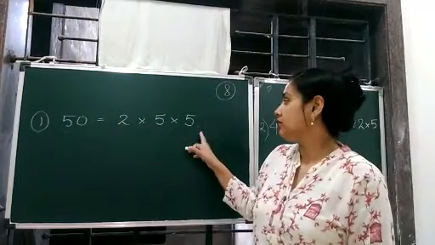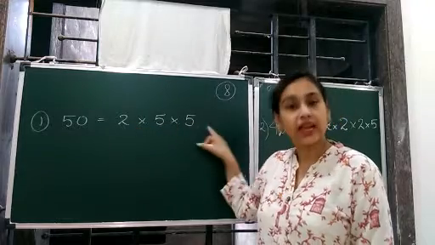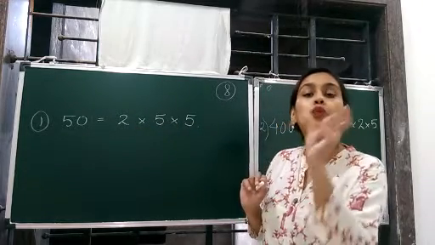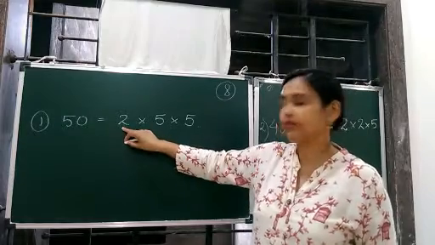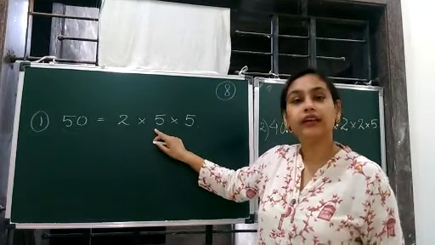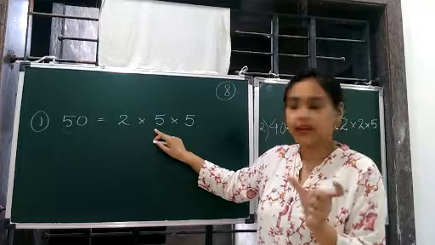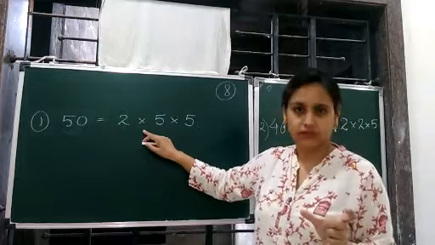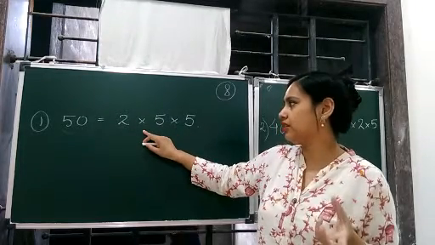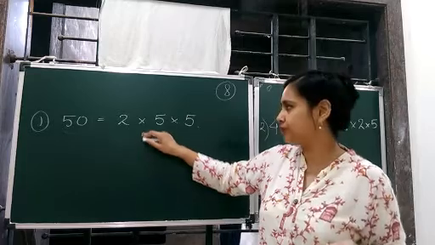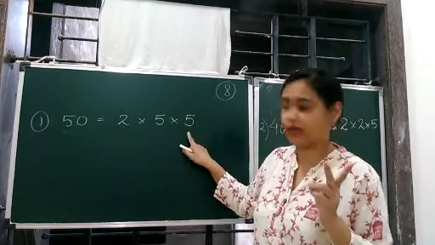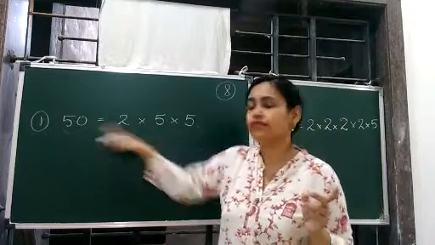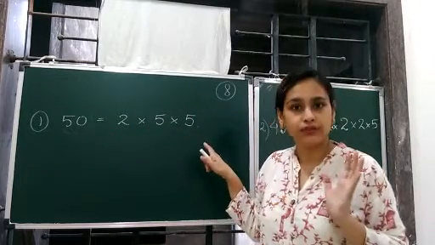Because the factors here are not in a group of 3 numbers. Correct? The factors here are not in a group of 3 factors. 2 is alone, 5 is written 2 times. That is why 50 is not a perfect cube.